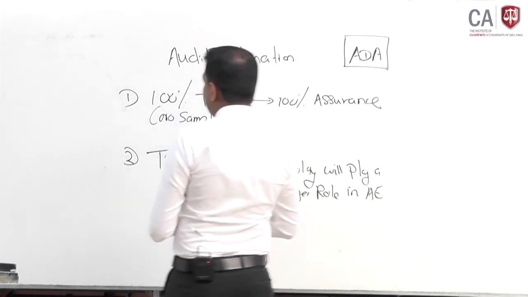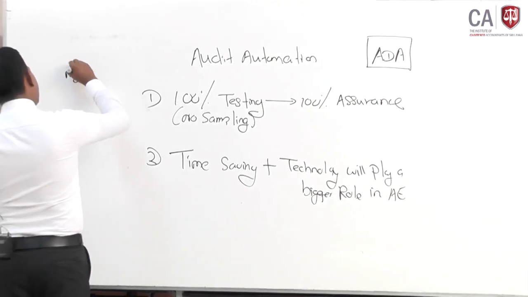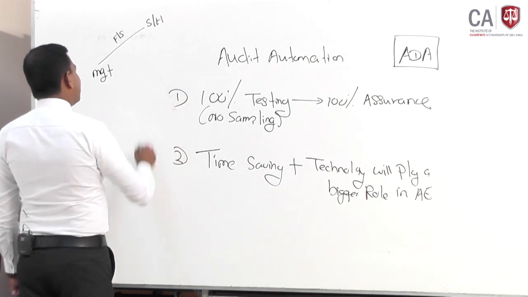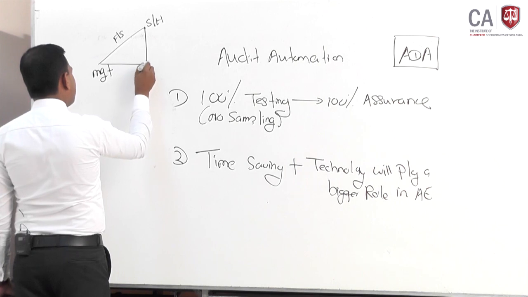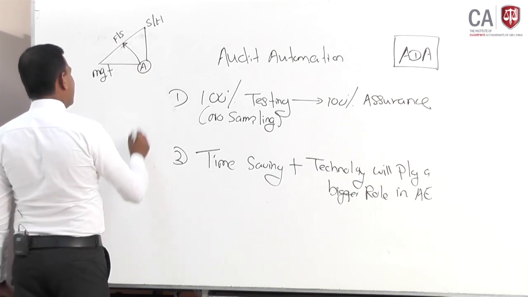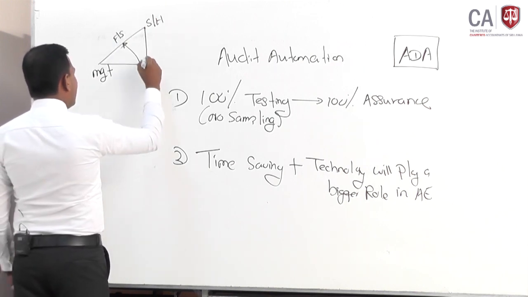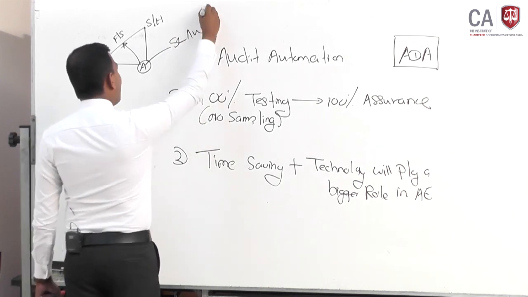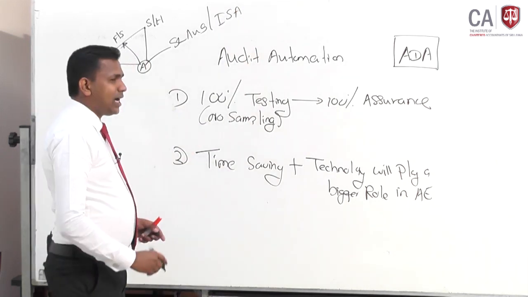When you talk about audit automation, management prepares the financial statements and gives them to the shareholder, but the shareholder does not trust the management. Therefore the shareholder appoints a third party person called an auditor, a chartered accountant, to come and check the financial statements. When he checks and gives the report to the shareholder, he always applies the auditing standards, called Sri Lanka Auditing Standards, or International Standards on Auditing. The Sri Lankan version is Sri Lanka Auditing Standards.